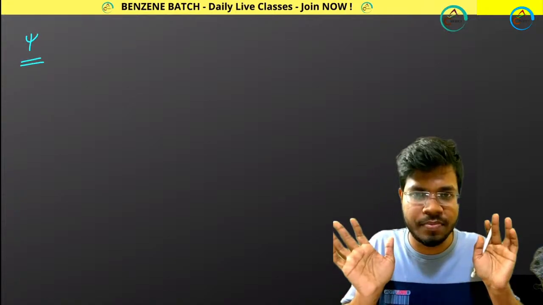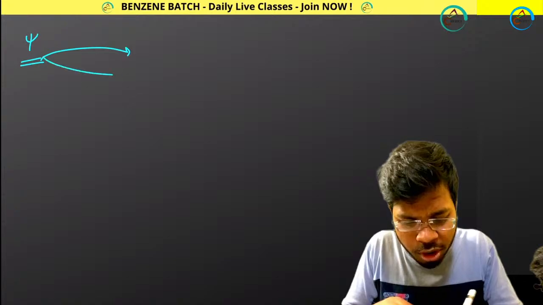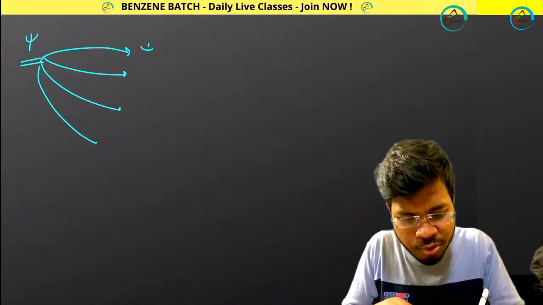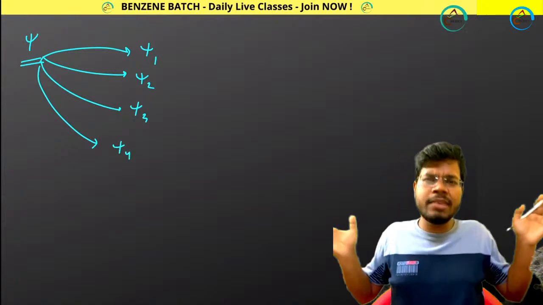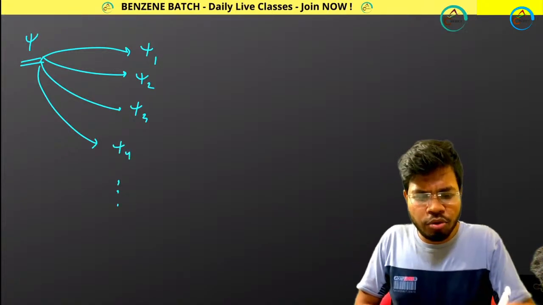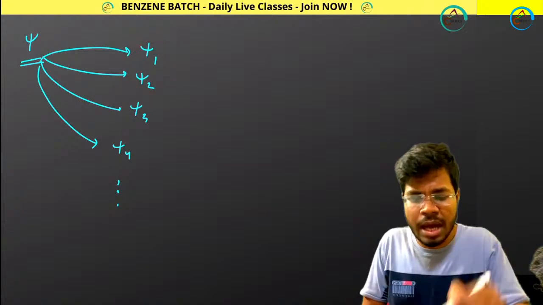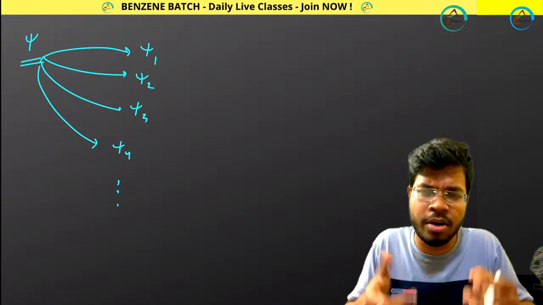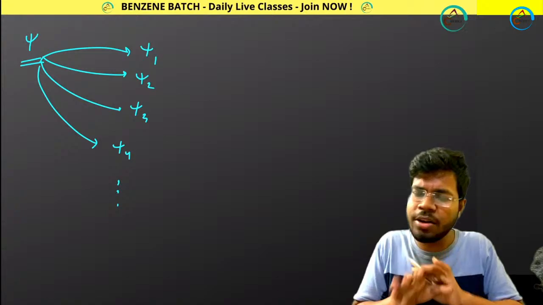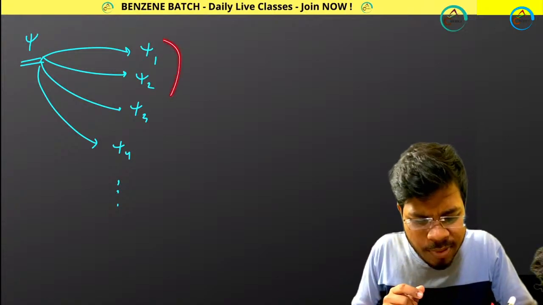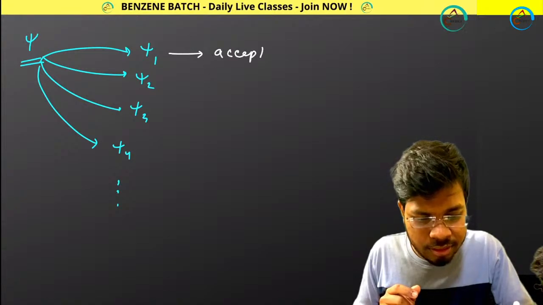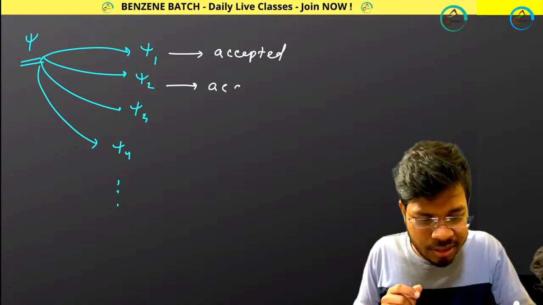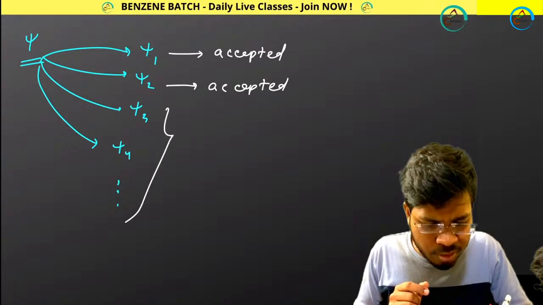After solving it, we will get a lot of psi values, say psi 1, psi 2, psi 3, psi 4, and so on. I don't know what psi 1, psi 2, psi 3, psi 4 are, but out of all these values, I am considering that psi 1 is accepted, psi 2 is accepted, but all other values are not accepted.